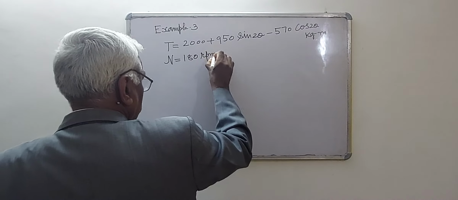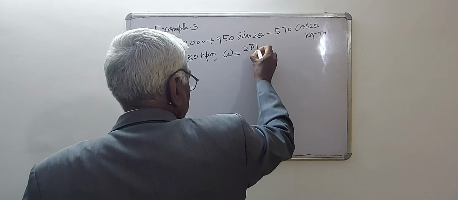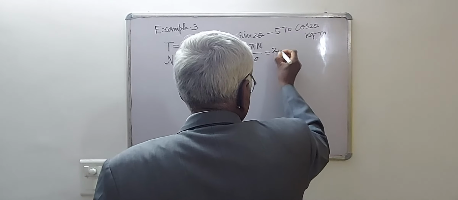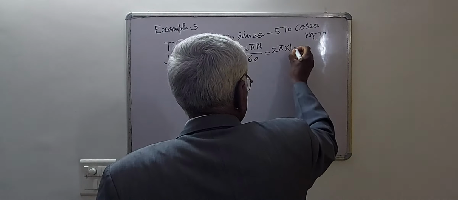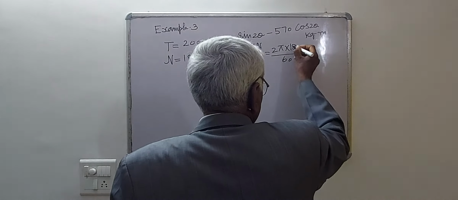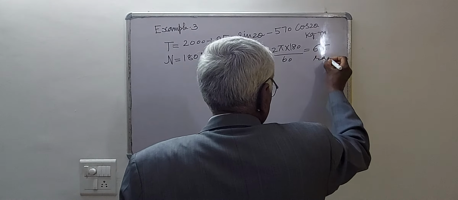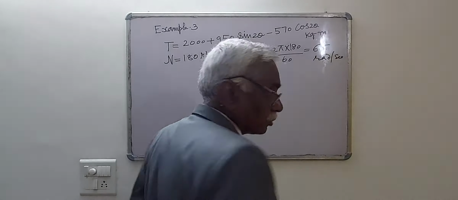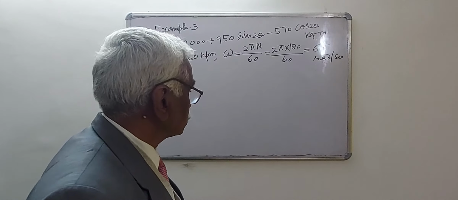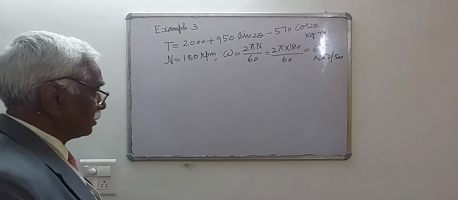You can find the value of omega because it will be required in the calculations. Omega is 2 pi N by 60, which comes out to be 2 pi into 180 divided by 60. So it will be 3 into 6 pi. Omega will be 6 pi radian per second. You have to mention each and every unit. In the solution of problems, you have to mention each and every thing very clearly.